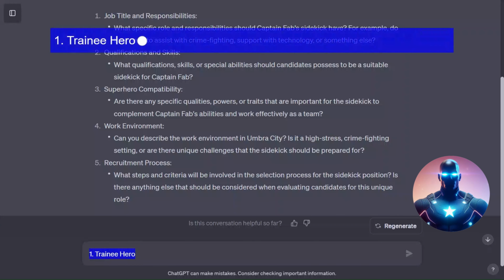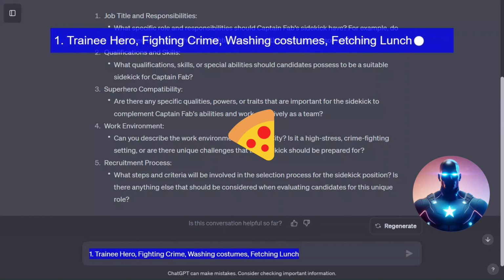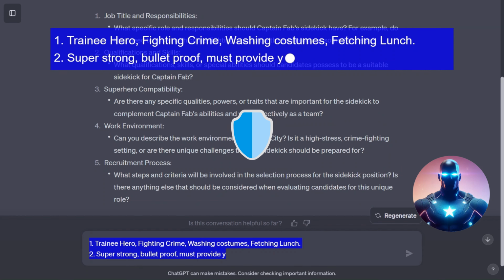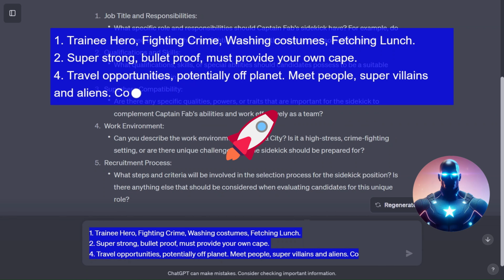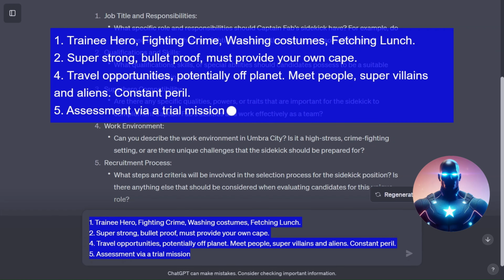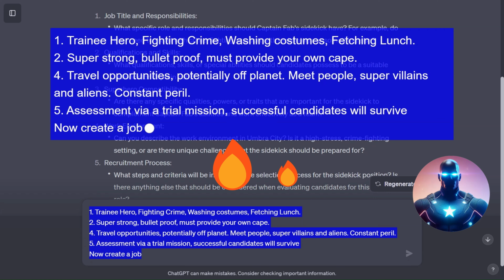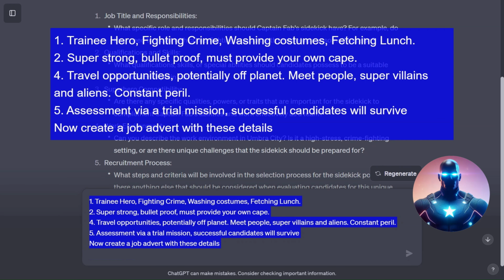1: trainee hero, fighting crime, washing costumes, fetching lunch. 2: super strong, bulletproof, must provide your own cape. 4: travel opportunities, potentially off-planet. Meet people, supervillains and aliens, constant peril. 5: assessment via trial mission, successful candidates will survive. Now create a job advert with these details.